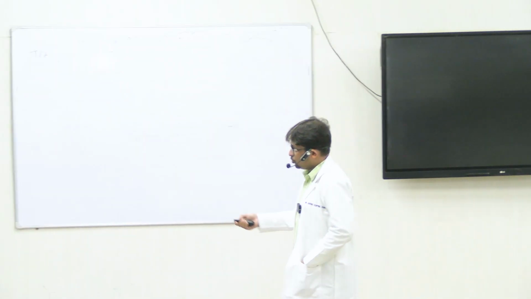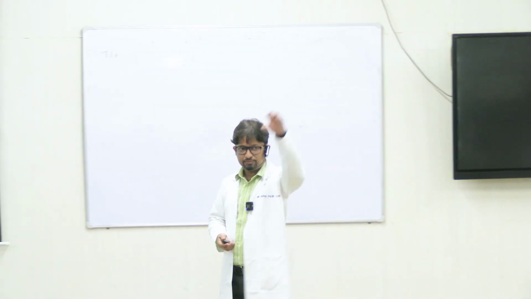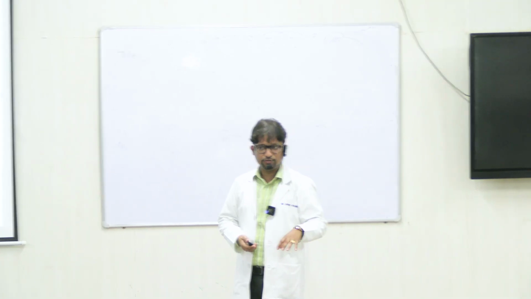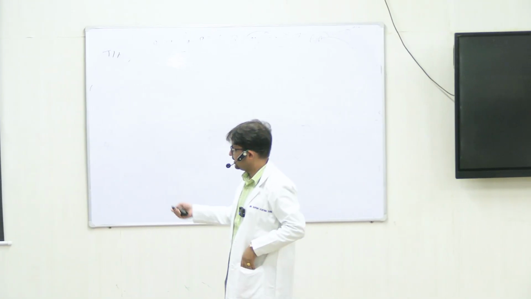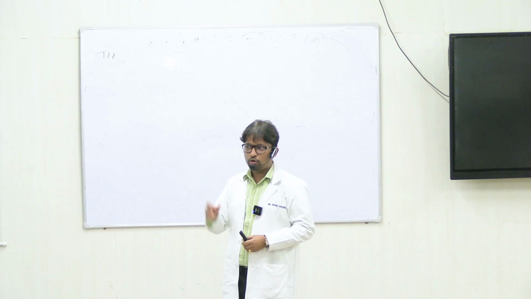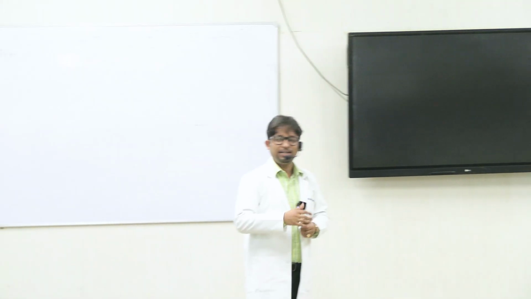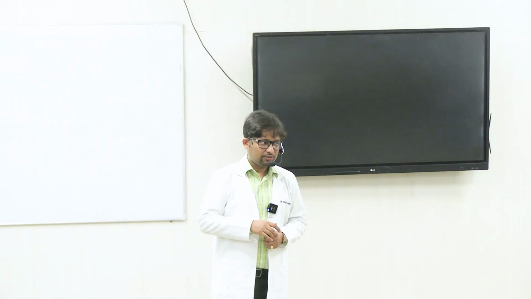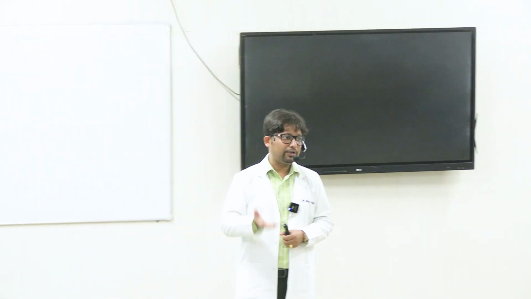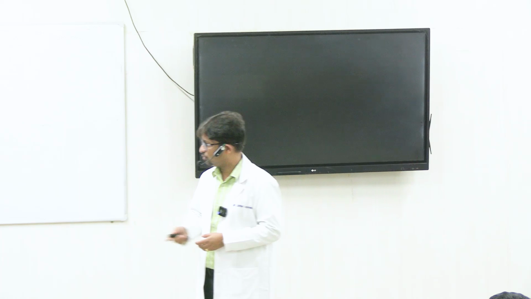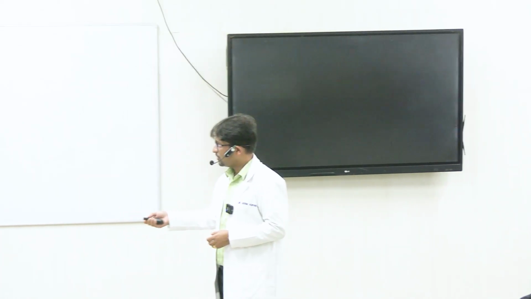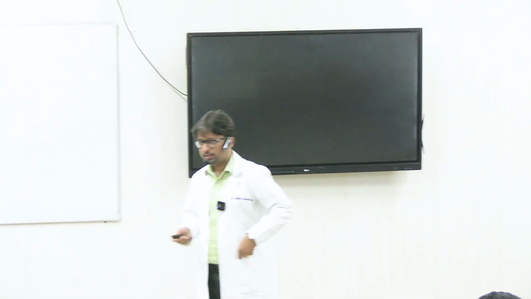So supraspinal facilitation of this Golgi tendon reflex is reduced or affected. When the Golgi tendon reflex is less facilitated, gamma motor neuron activity will go unopposed, right? And this will lead to one form of hypertonia. We call this rigidity, right?